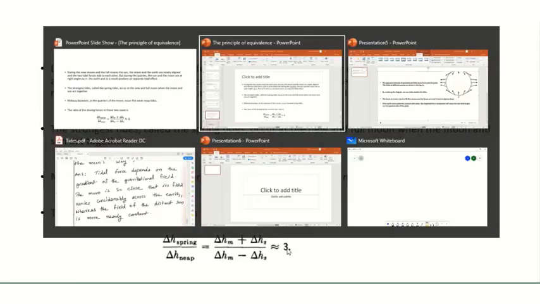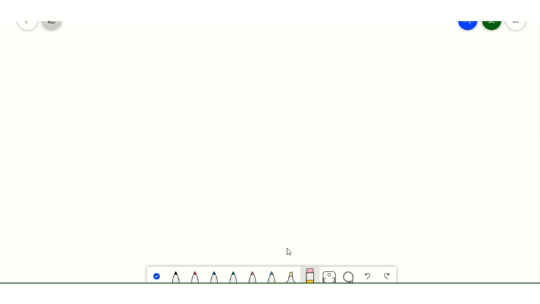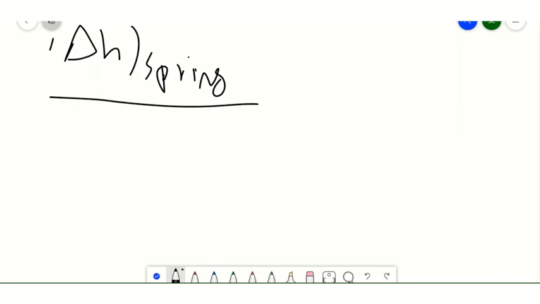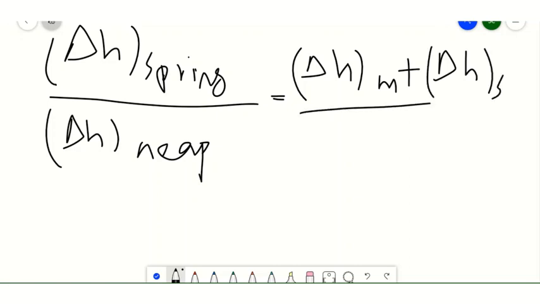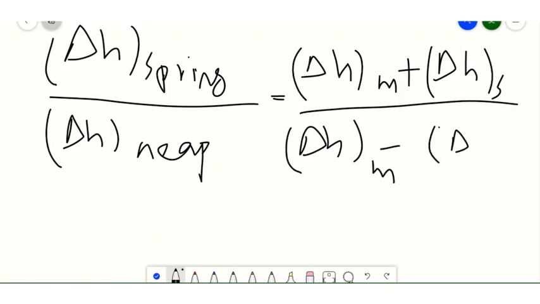So delta H spring by delta H neap is equal to delta HM plus delta HS by delta HM minus delta HS, where delta HM is the tidal height due to the moon and delta HS is the tidal height due to the sun.